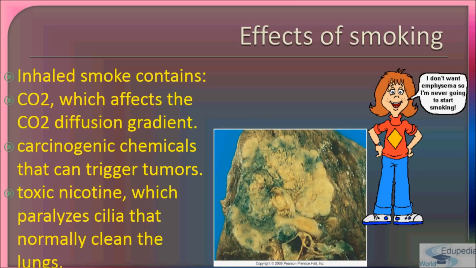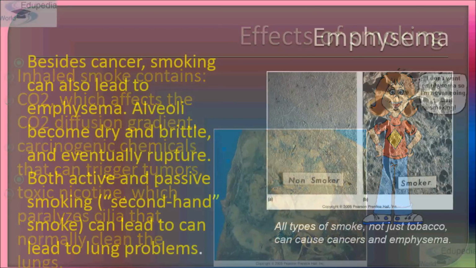Then there is toxic nicotine, which paralyzes cilia that normally clean the lungs. As we know, cilia are also present in the lungs, so the nicotine contained in the cigarette paralyzes the cilia that normally clean our lungs. That is the way it affects our alveoli.